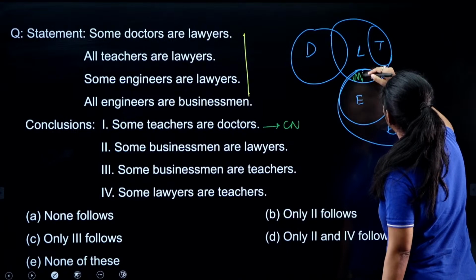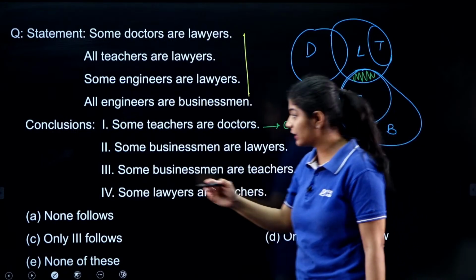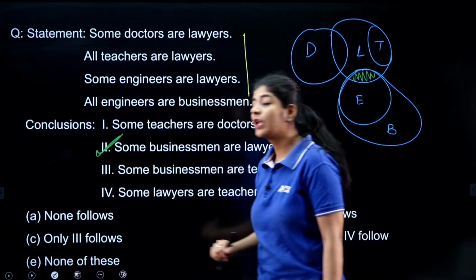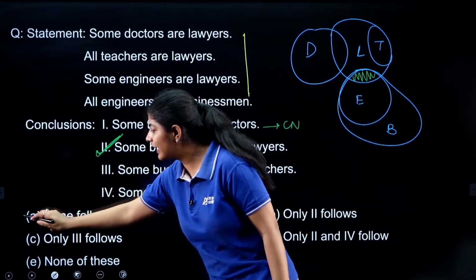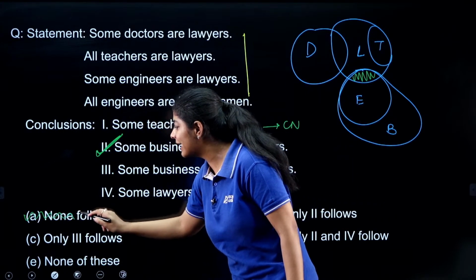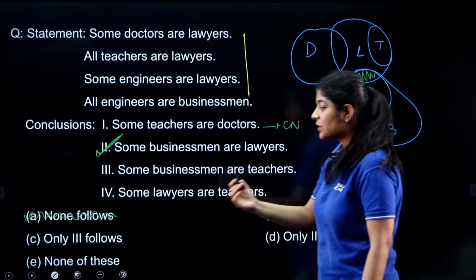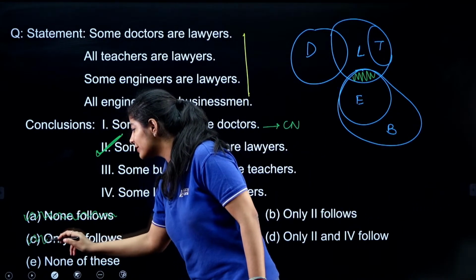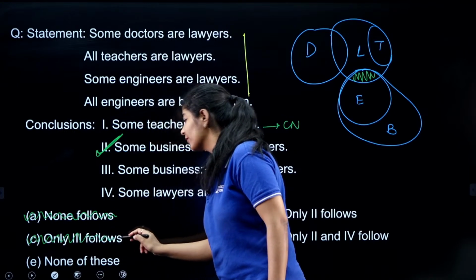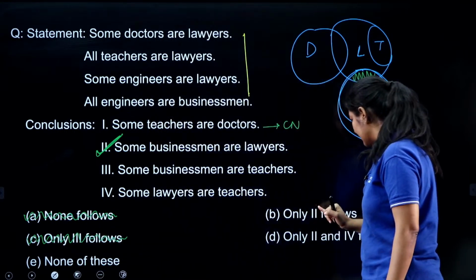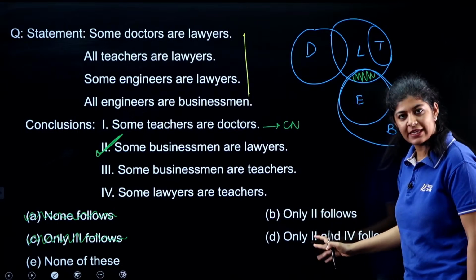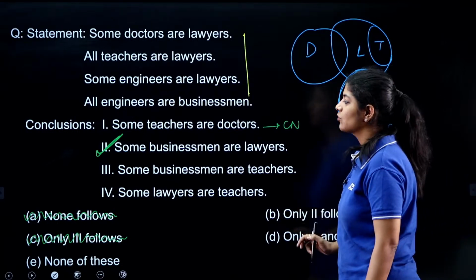Yes, we do have a common part over here. That means this one is true. If this one is true, option number A is eliminated because it says that none follows. Second is true. Here option number C is also eliminated because it says that only third follows, right? In both of these options we have second, so we can still consider these two options.